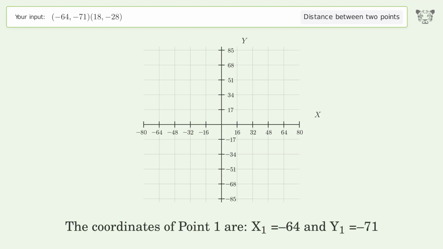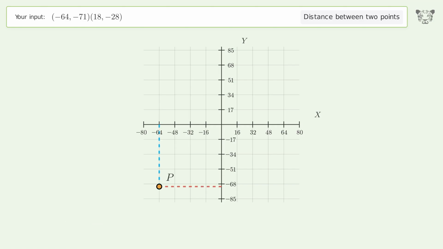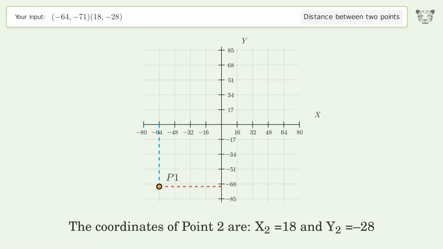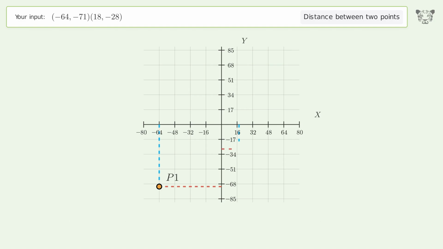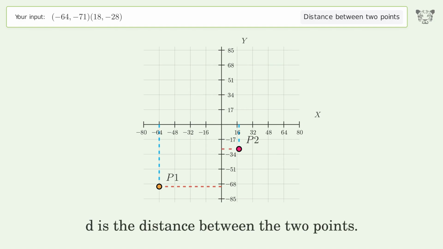The coordinates of point 1 are x1 equals -64 and y1 equals -71. The coordinates of point 2 are x2 equals 18 and y2 equals -28. D is the distance between the 2 points.